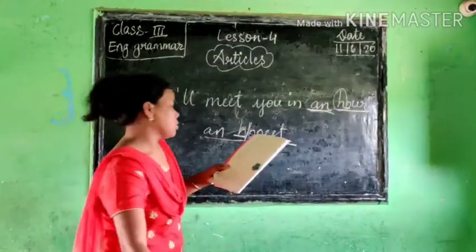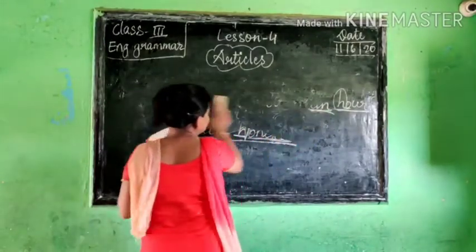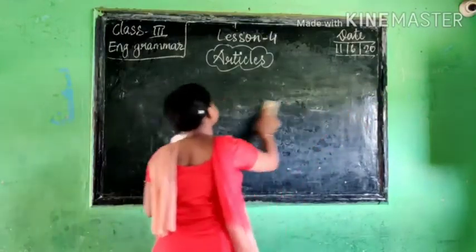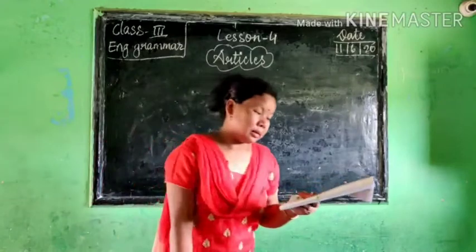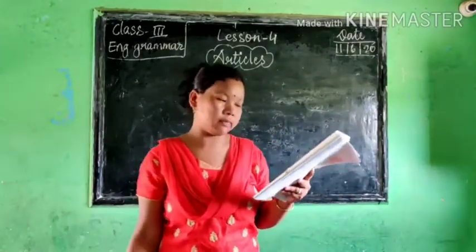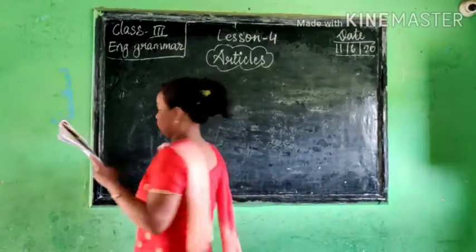Understand? So now we will do the exercise. Tick the correct option.